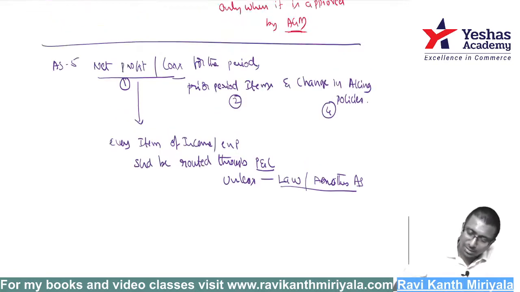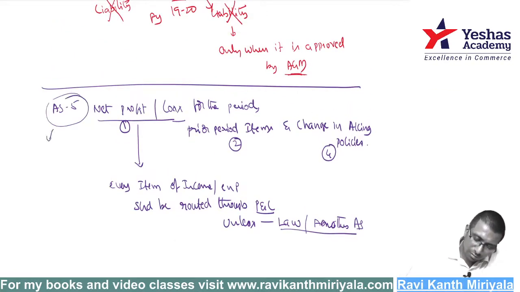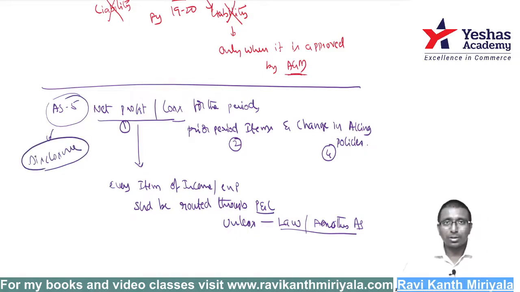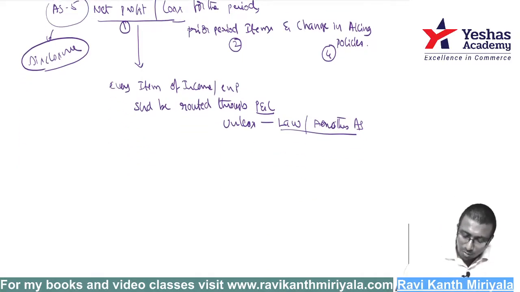Okay, right, my dear. First, accounting standard 5. This is basically a disclosure standard, not accounting. Accounting recognition is nothing much. Okay, disclosure. What are you supposed to do, sir? These are the items of P&L.